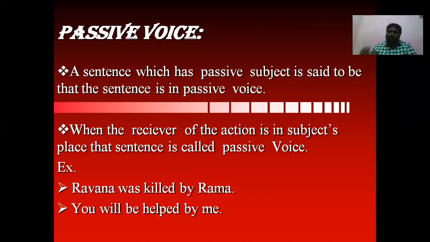So here Ravana is the subject who is in the place of the receiver of the action. The receiver of the action is in the place of the subject. So we can say that the sentence is in passive voice. Otherwise, here who did the action? Killed. So Rama did, not Ravana. So the subject here is inactive. Inactive is nothing but passive. So here we can say that the sentence is in passive voice.